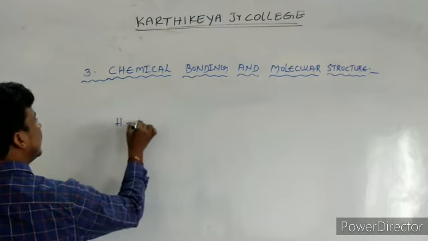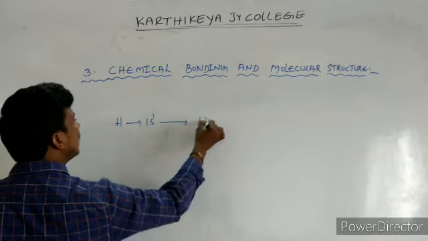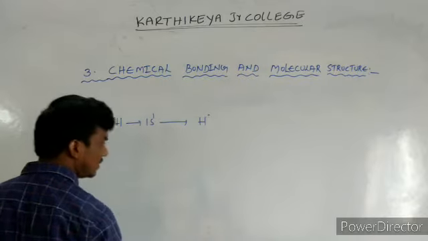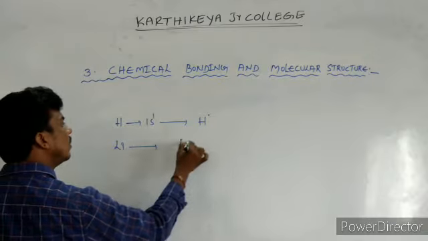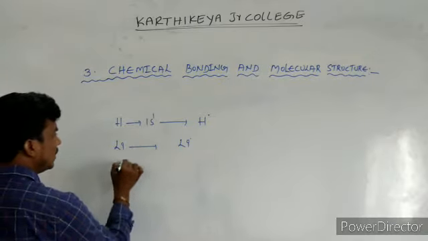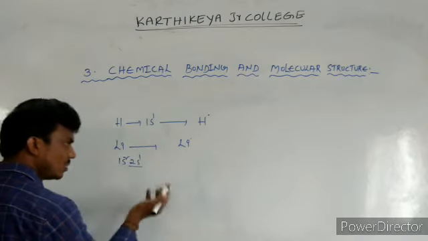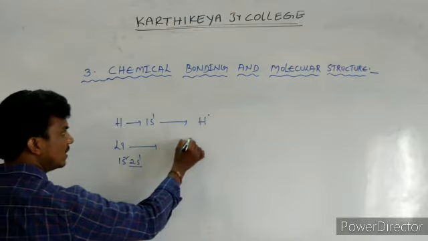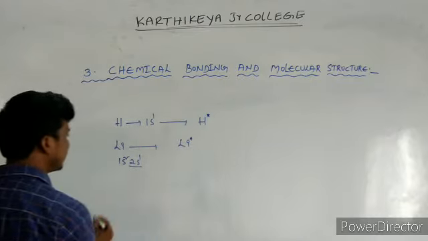If you take hydrogen, 1s1, it has only one valence electron. Lithium also has only one: lithium is 1s2, 2s1, and 2s1 is the outer shell, so lithium is represented with one dot.